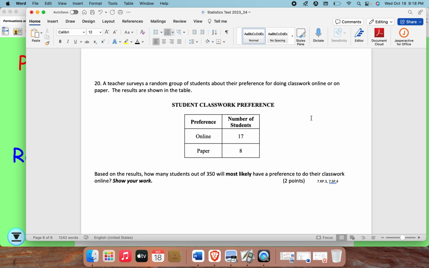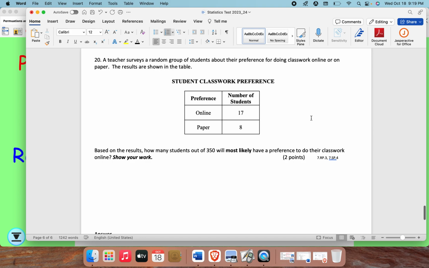20. A teacher surveys a random group of students about their preference of doing classwork online or on paper. The results are shown in the table. Online, 17 students. Paper, 8 students. Based on the results, how many students out of 350 will most likely have a preference to do their classwork online? Show your results.